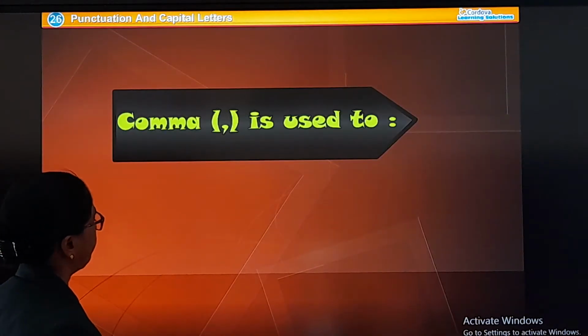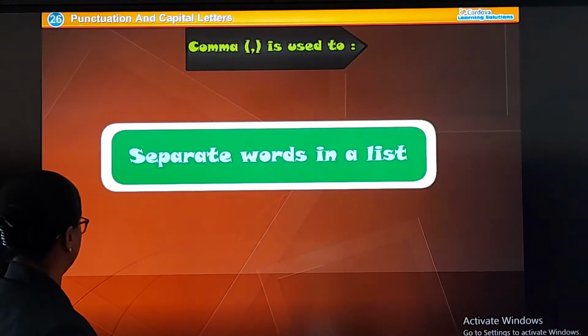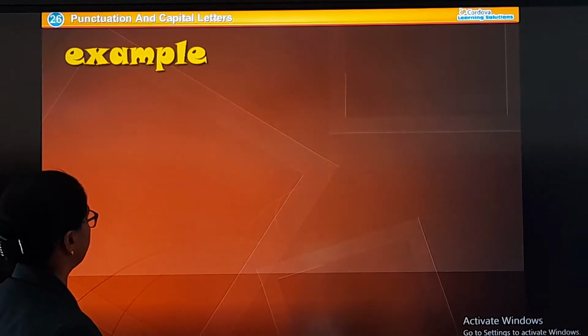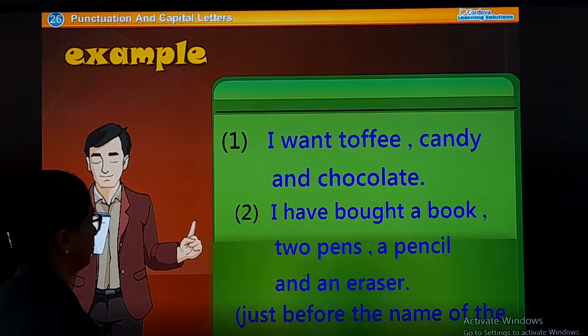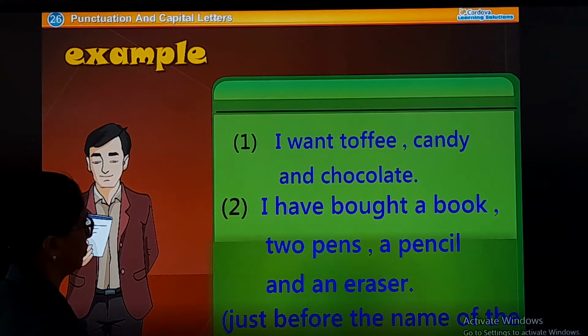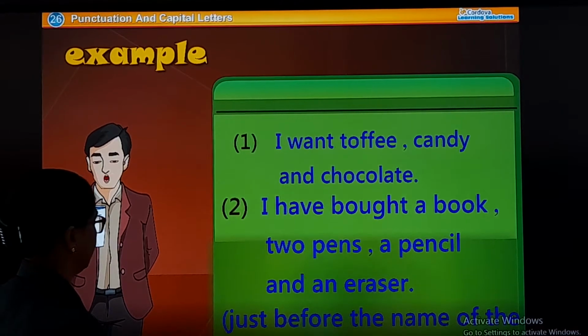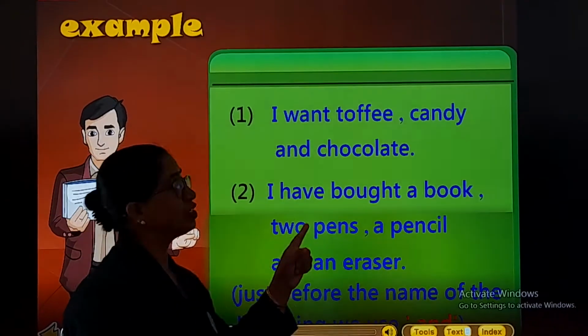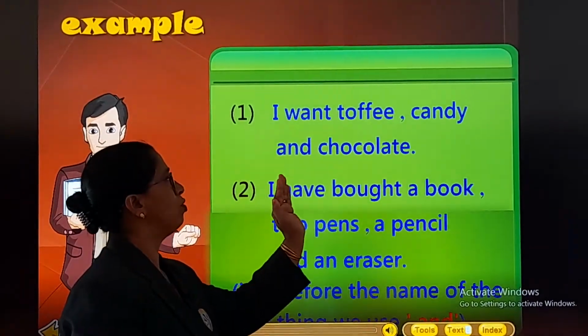A comma is used to separate words in a list. Examples, I want toffee, candy and chocolate. I have bought a book, 2 pens, a pencil. So, comma, this you have learned from lower class.